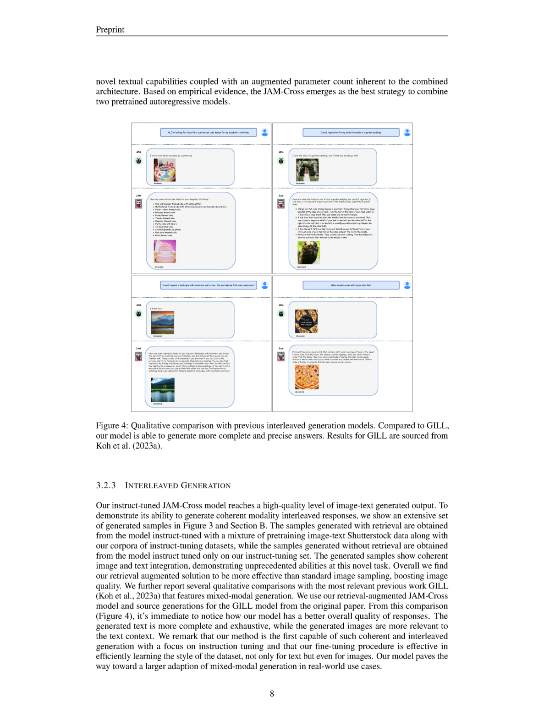The JAM cross model performs the best, demonstrating the strength of their bidirectional cross-attention mechanism. The authors also show that their retrieval-augmented JAM cross model generates high-quality, coherent, and interleaved image text responses, outperforming previous mixed-modal generation models. Section 3.3 Ablation Study.